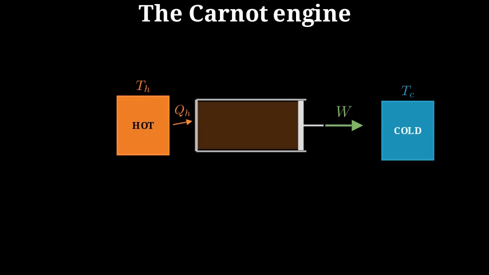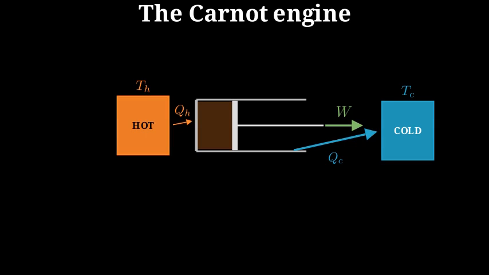The gas swells and shoves the piston out. That push is work, W, in green, the whole point of the machine. But here's the catch. To go again, it's forced to dump heat into the cold side, QC, in blue. You pay QH, you get W, and you're made to throw QC away.